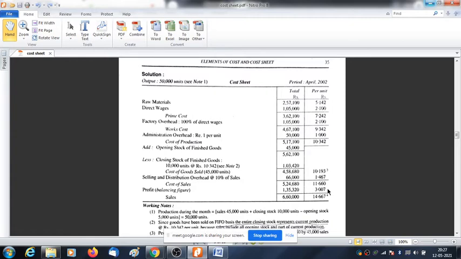Just see the solution. Yes, sir. Okay, sir. Now the same problem we will solve using the LIFO principle.